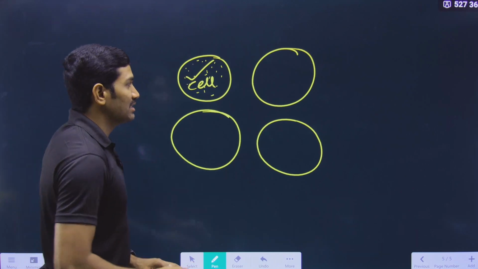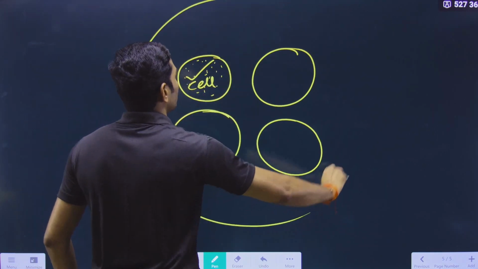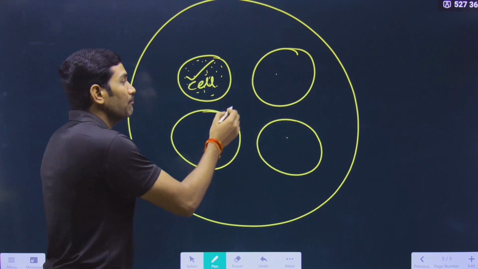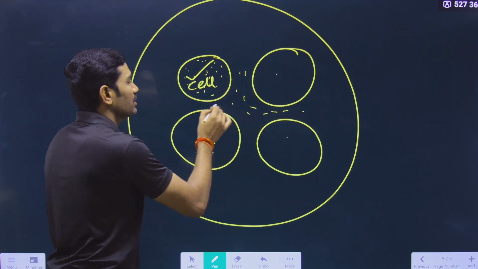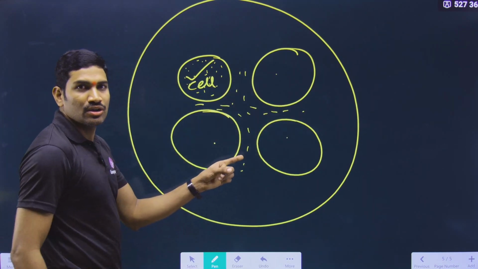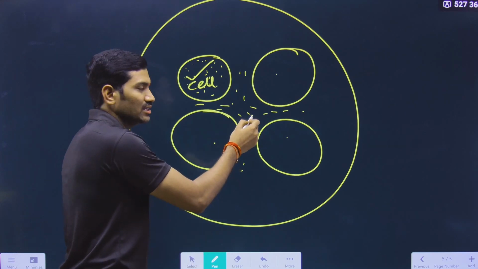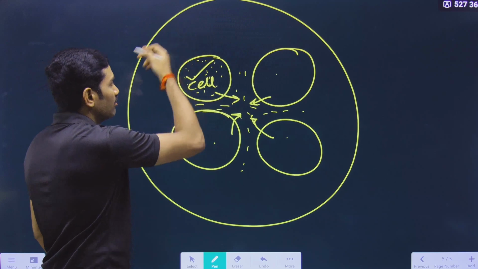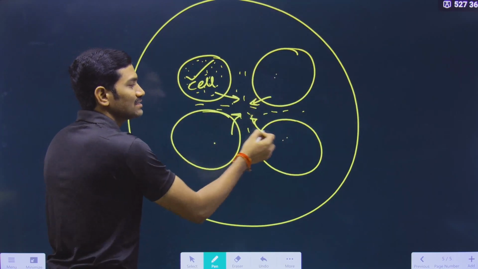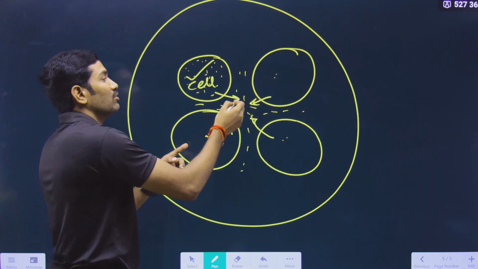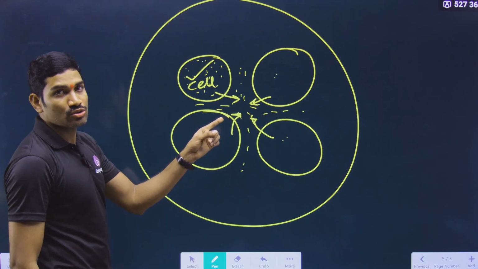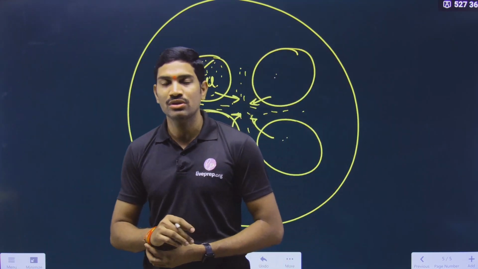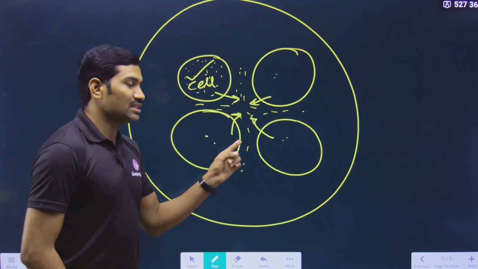And please understand that if it is an organism, it is not just the cells. Between the cells also some components are present. Understood or not? And who will produce these particular things? Again, the cells only produce this. When you are talking about an organism, it is not just the cells, it is about the intercellular substances also. That is the reason why there is a separate chapter called animal tissues. So there I will tell you about this particular sentence once again.